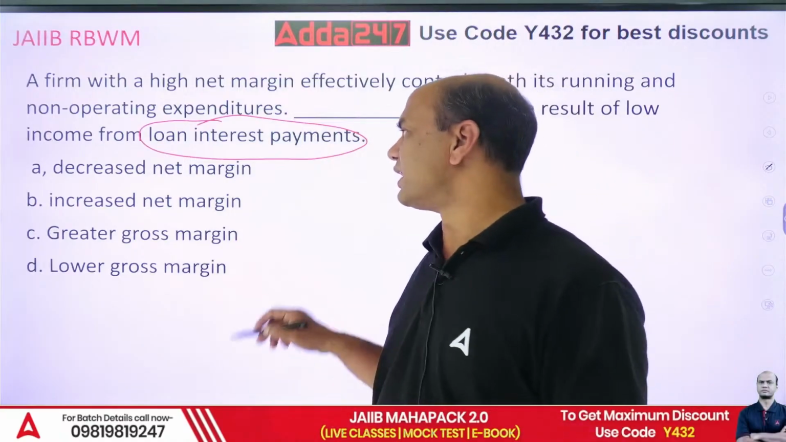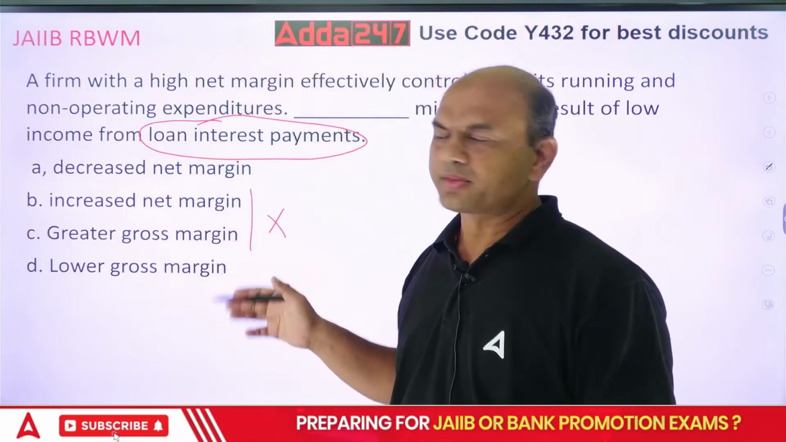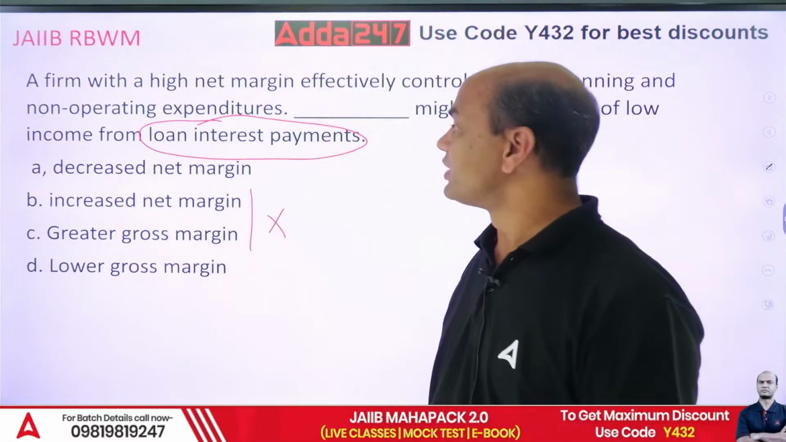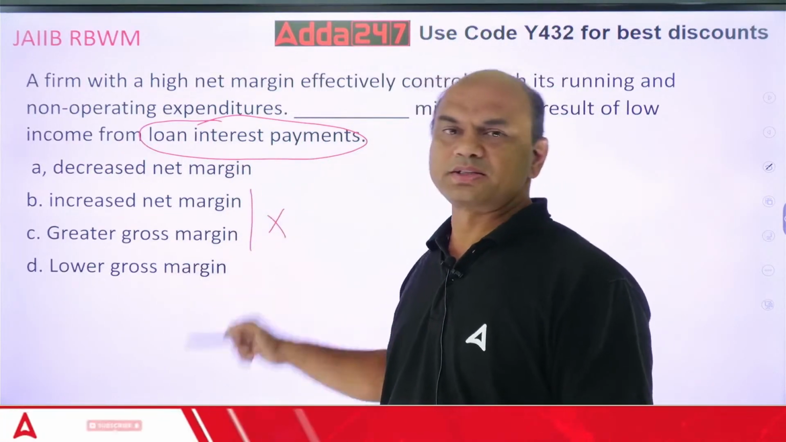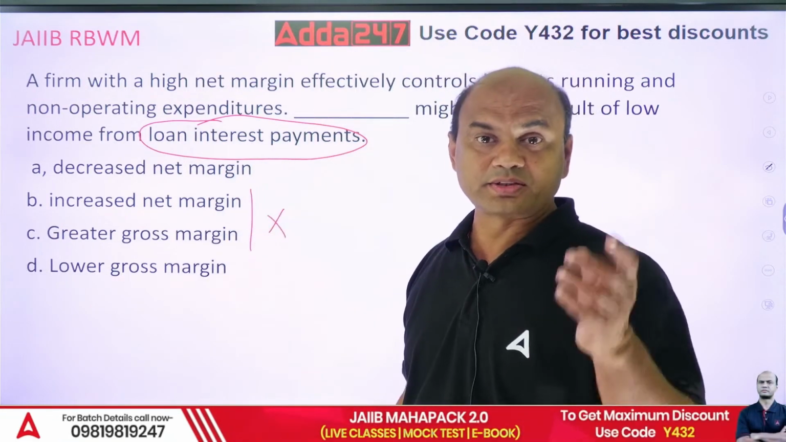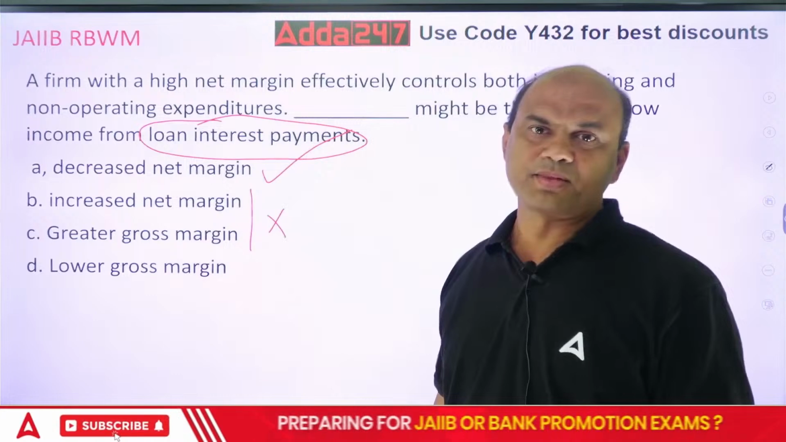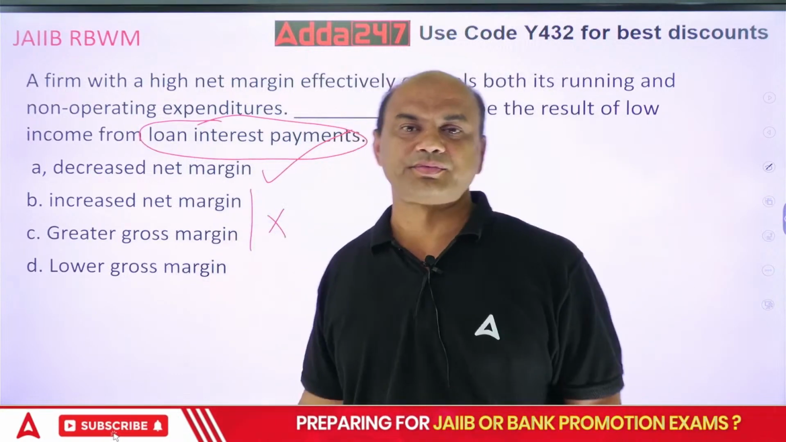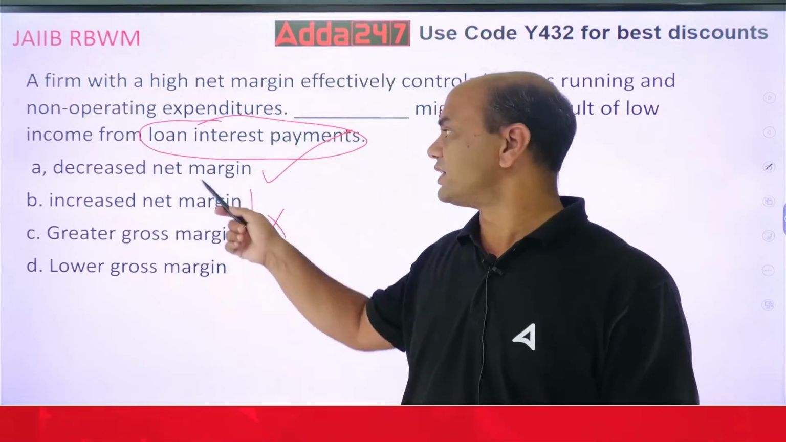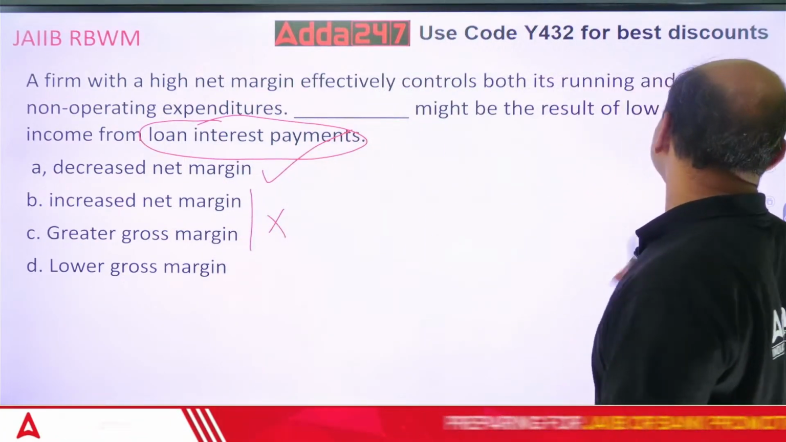So now look at this. The answer is obviously these two are wrong. Increased, greater is out. Answer is obviously A or D. Now which one then? Decreased net margin or lower gross margin? Whenever you are talking of loan interest payment, you are actually talking of net. So you are talking of decreased net margin. This will directly affect your P&L. So that's why it will result in decreased net margin. Got it? Clear?